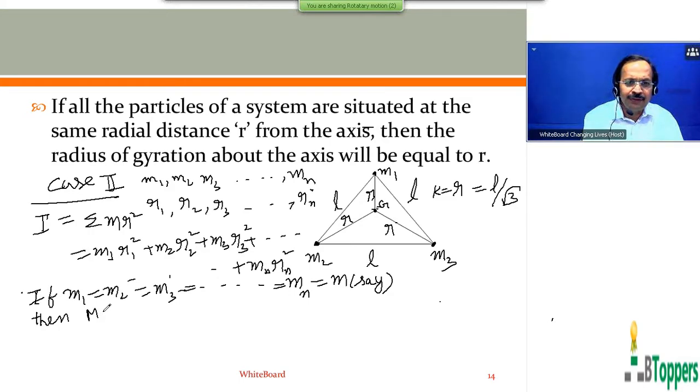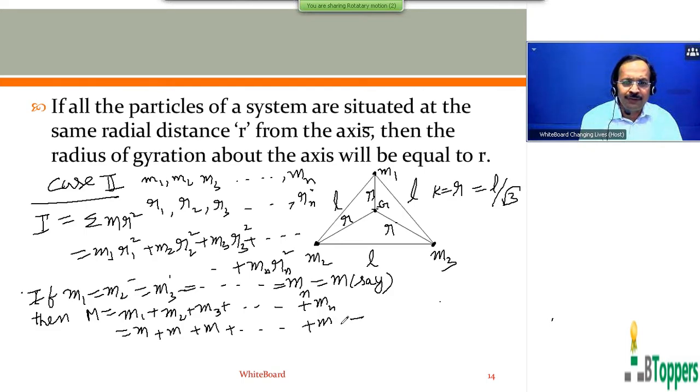Then the total mass of the system, denoted by capital M, is m1 plus m2 plus m3 etc. up to mn. Here m1 equal to small m, m2 equal to small m, m3 is also small m. So the same term is repeated n times, and the total mass of the system is equal to m into n.